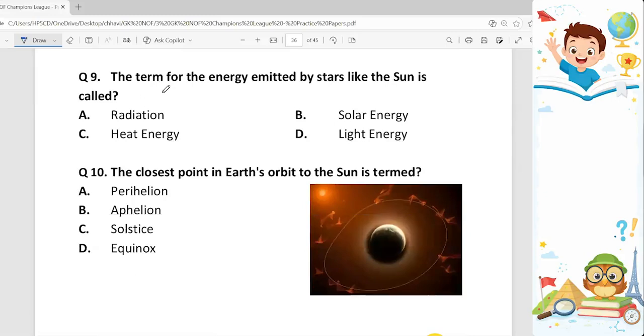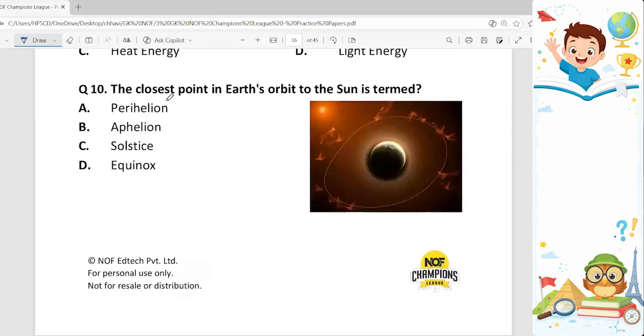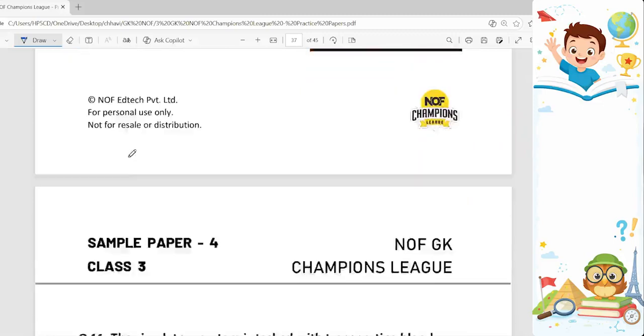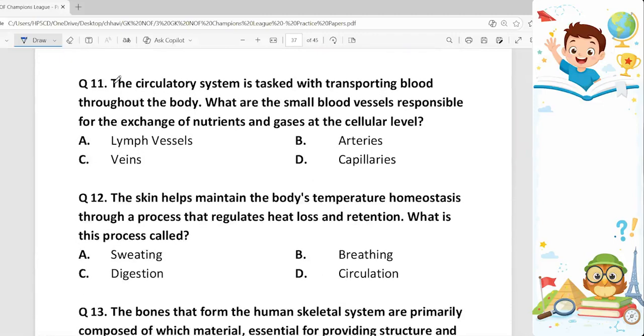9th question. The term for energy emitted by stars like the sun is called radiation. Option A. 10th. The closest point in Earth's orbit to the sun is termed as perihelion. Option A. It is the point in orbit of planet, asteroid or comet at which it is closest to the sun, and aphelion is the farthest point. Okay. Next question.